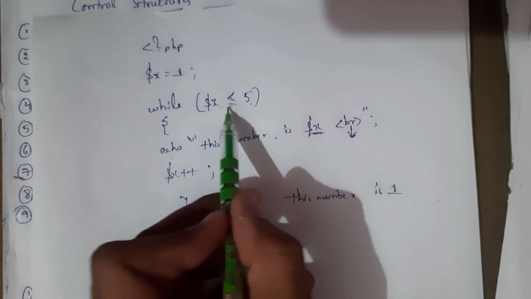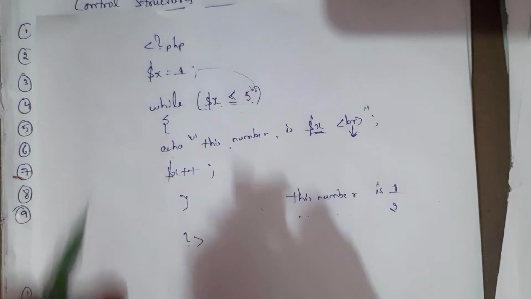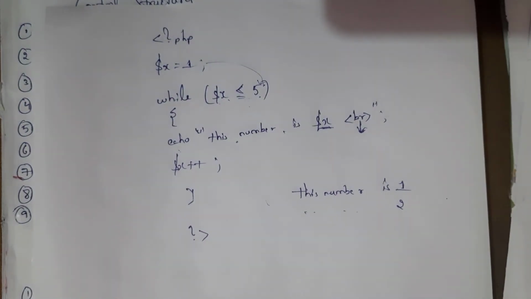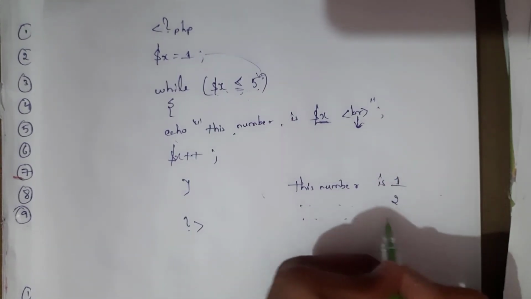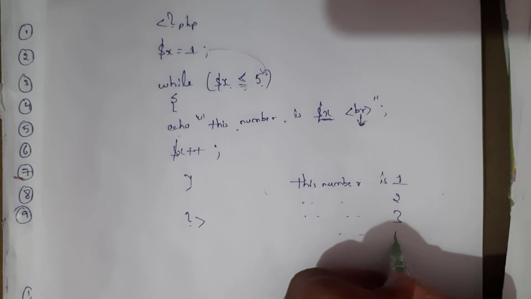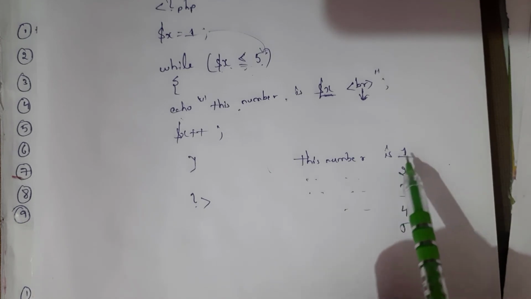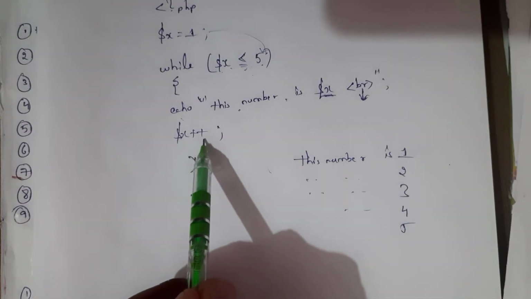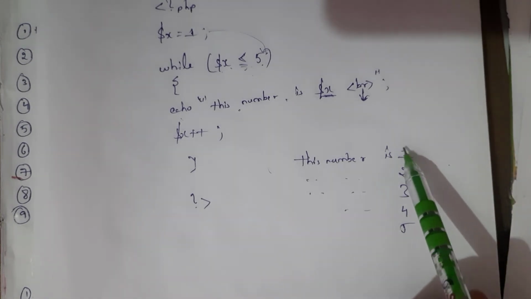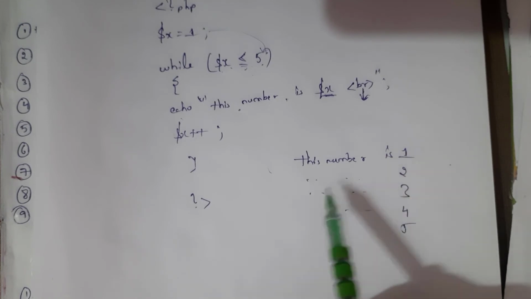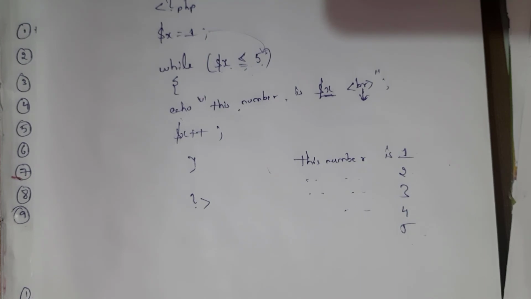Similarly, till this condition, output is generated. Next one is this number is 2, because the statement is going to satisfy this condition, and similarly this number is 3, this number is 4, and at last this number is 5. Why are we going to increment the value? Because we are using this post increment. So the value is incremented by 1. So first one is this number is 1, and similarly this number is 2, so on, this number is 5. Till this condition output is executed. This is the basic program of the while loop.